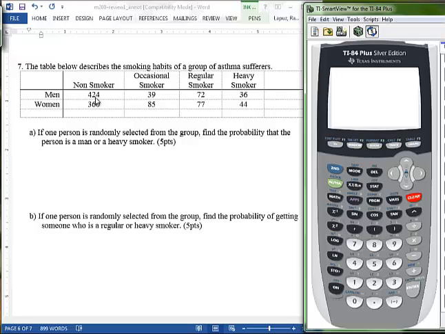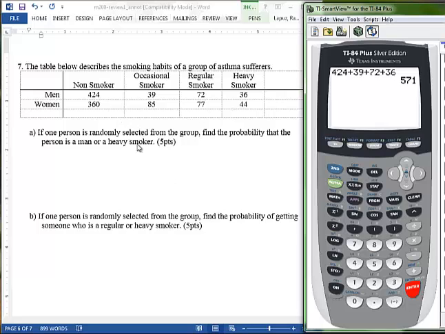Let's add up the number of men total here. That's 422 plus 39 plus 72 plus 36. So we have 571 men total.